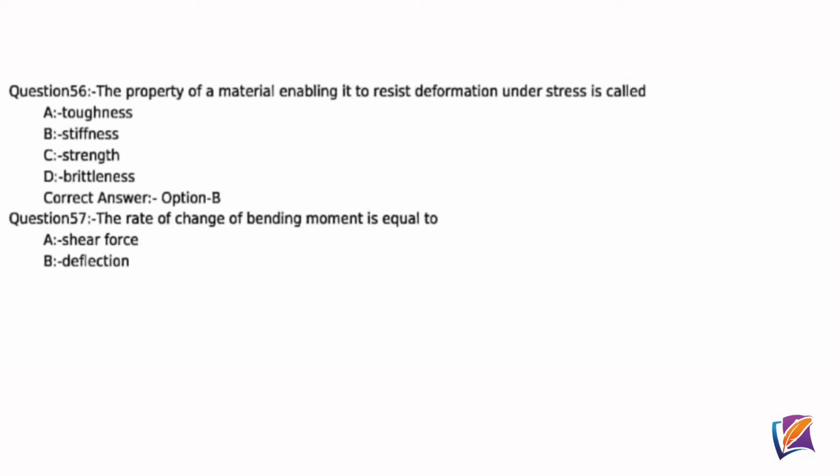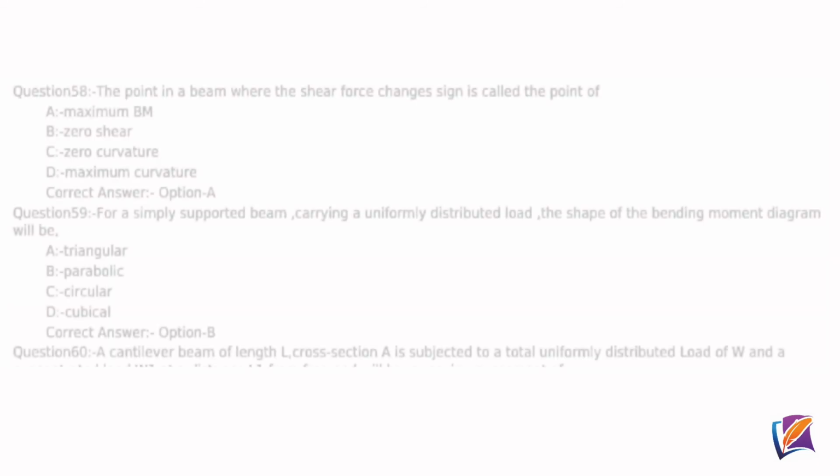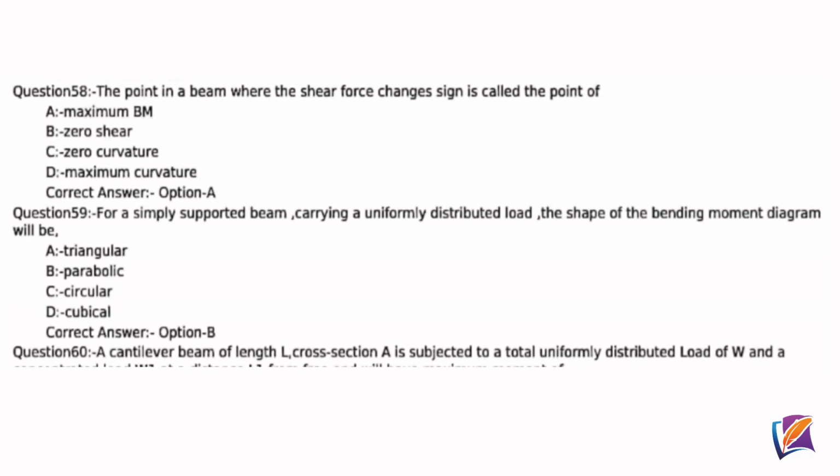Question 57. The rate of change of bending moment is equal to, correct answer option A. Question 58. The point in a beam where the shear force changes sign is called the point of, correct answer option A, maximum bending moment.